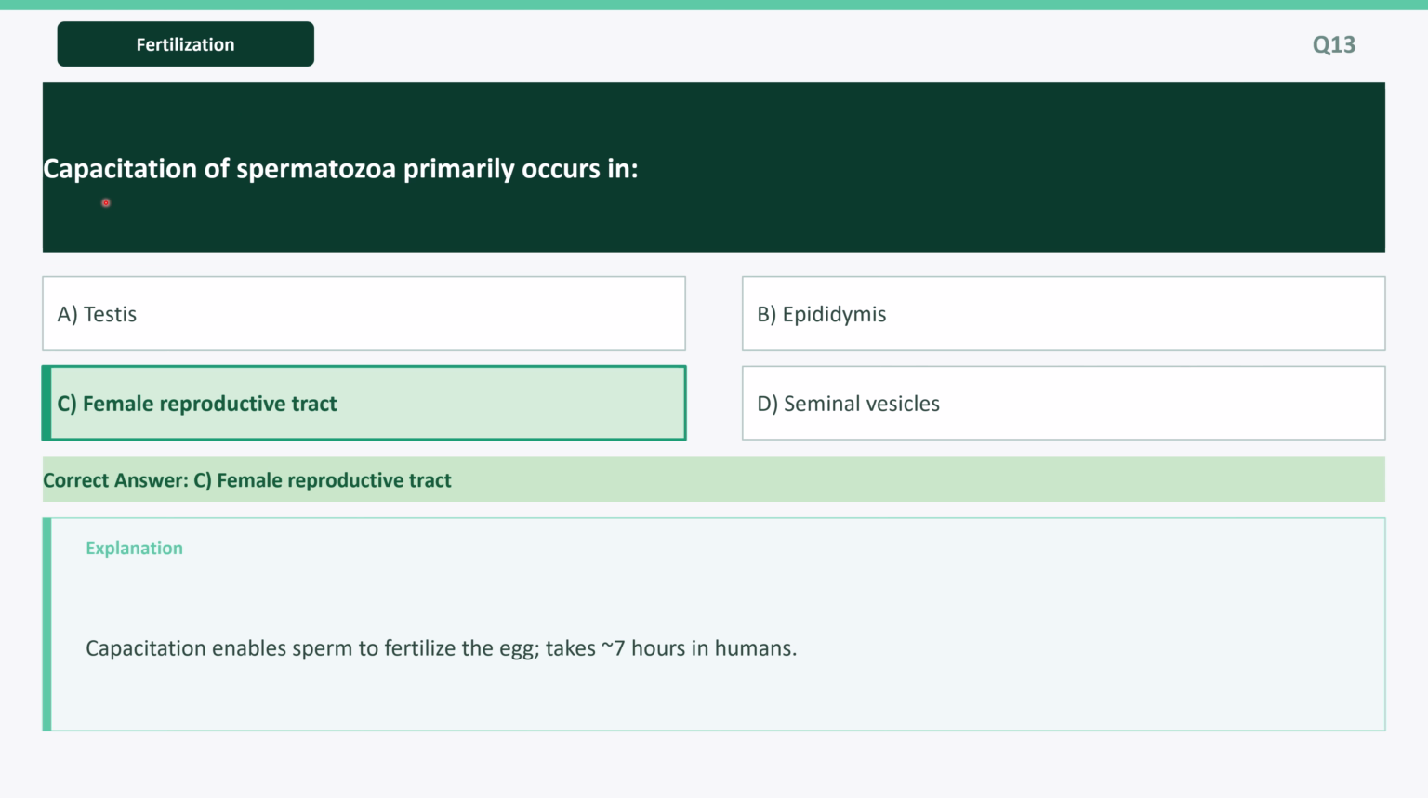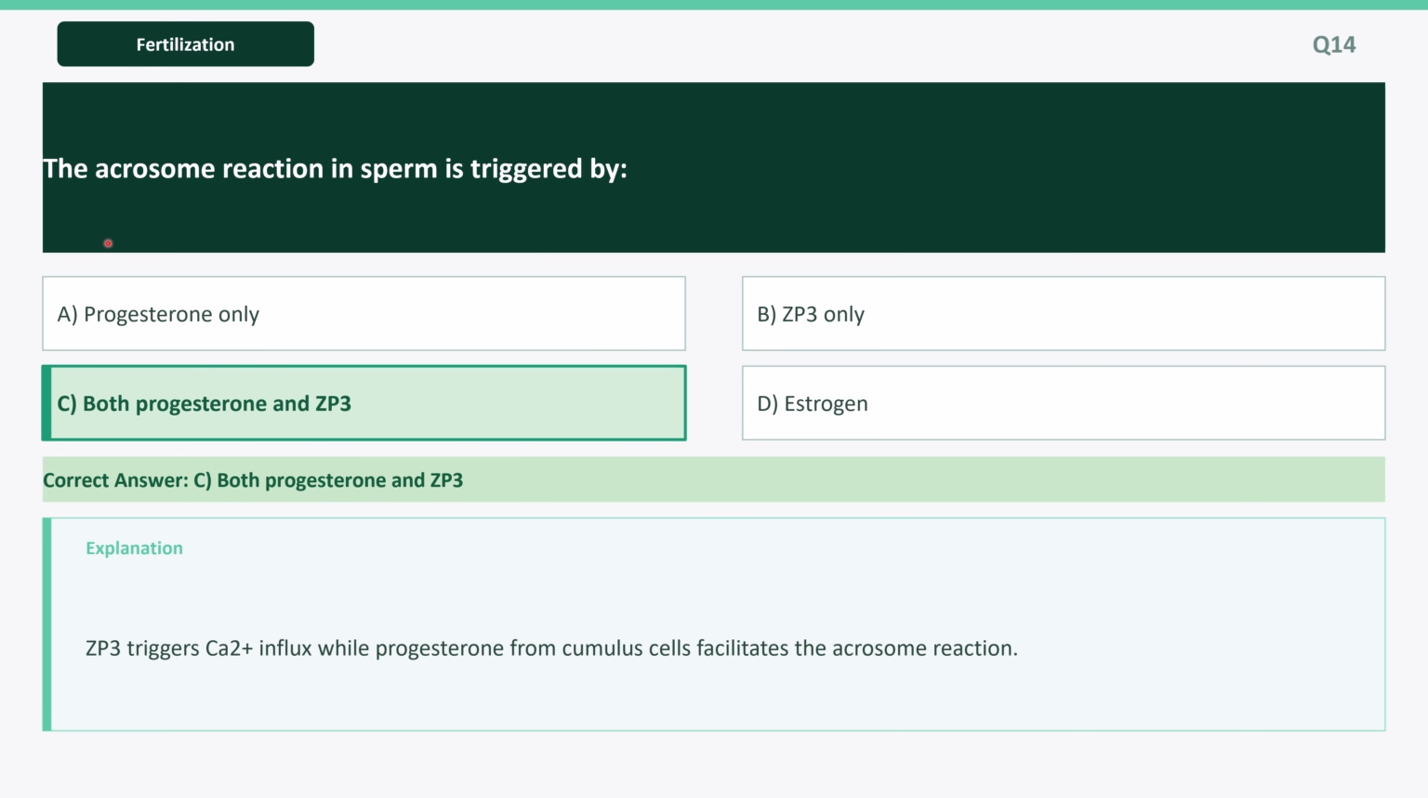The first question from fertilization: capacitation of spermatozoa primarily occurs in option C, female reproductive tract. Explanation: capacitation enables sperm to fertilize the egg, and takes 7 hours in humans. Next question: the acrosome reaction in sperm is triggered by option C, both progesterone and ZP3. Explanation: ZP3 triggers calcium ion influx, while progesterone from cumulus cells facilitates the acrosome reaction.